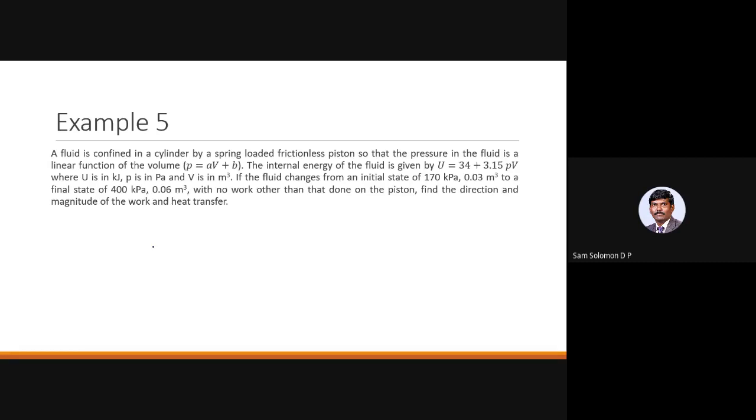U is in kilojoule, so this is capital U here. P is in Pascal and V is in meter cube. If the fluid changes from an initial state of 170 kilopascal, 0.03 meter cube to a final state of 400 kilopascal and 0.06 meter cube, with no work other than the work done on the piston, find the direction and magnitude of work and heat transfer.